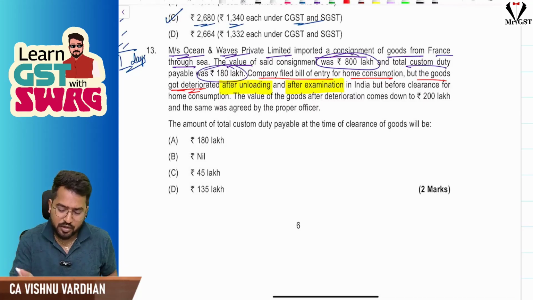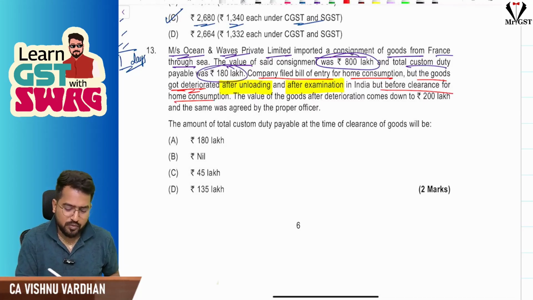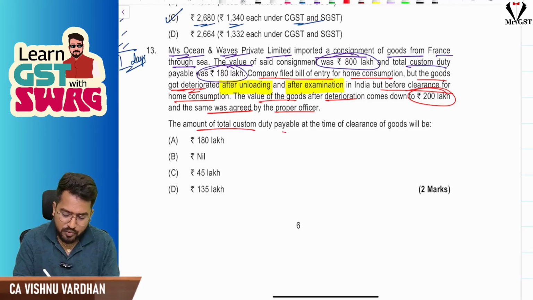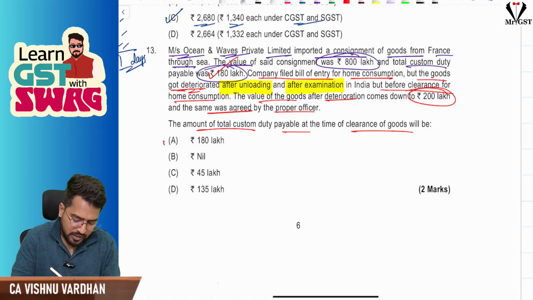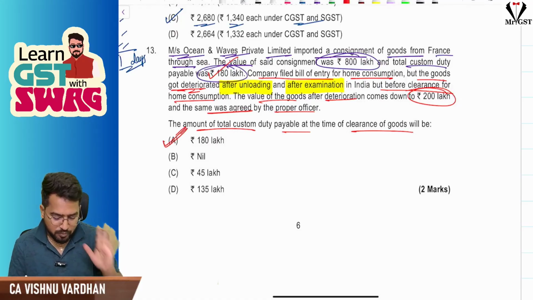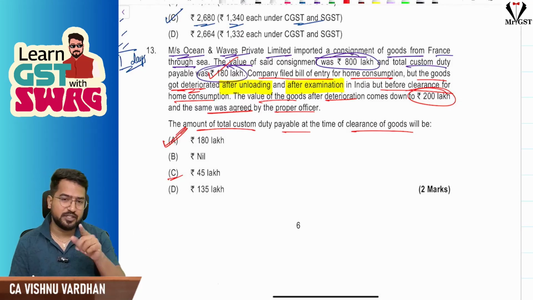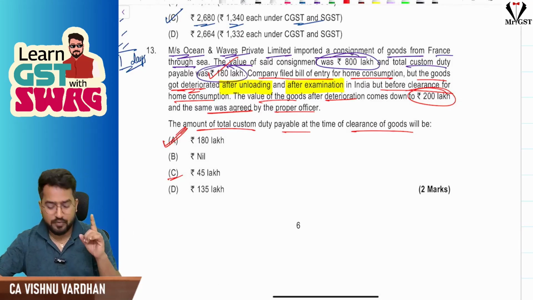After examination it got deteriorated, but before clearance for home consumption, the value of deteriorated goods comes down to 200 lakhs. But still, please understand, the same is agreed by the proper officer also, but the amount of total customs duty payable at the time of clearance of goods will be the entire 180 lakhs, not proportionately 45 lakhs. No, because here goods are deteriorated after examination, not before examination. That is what very, very important point here.